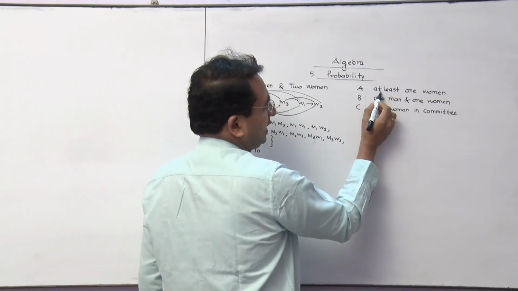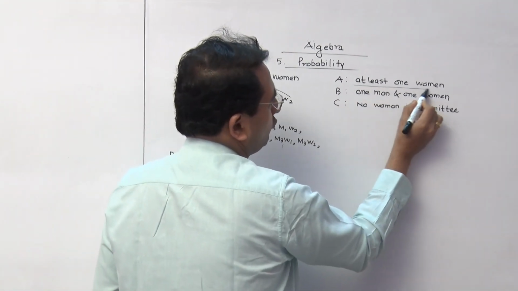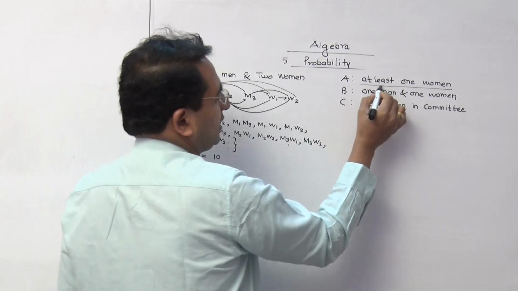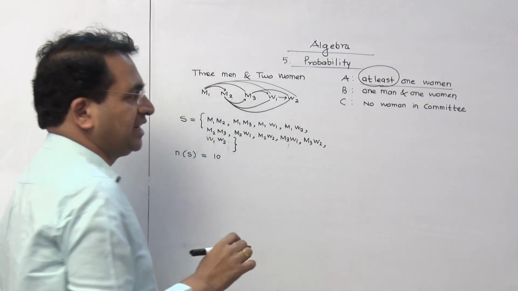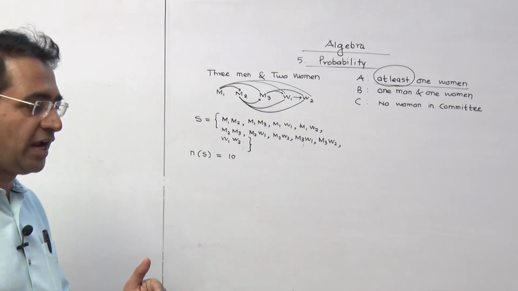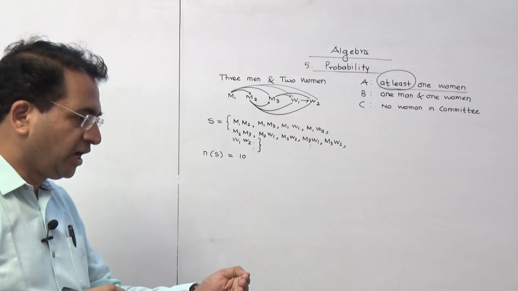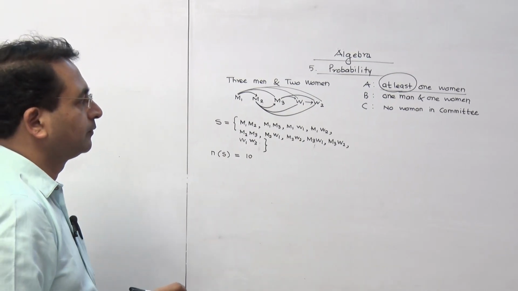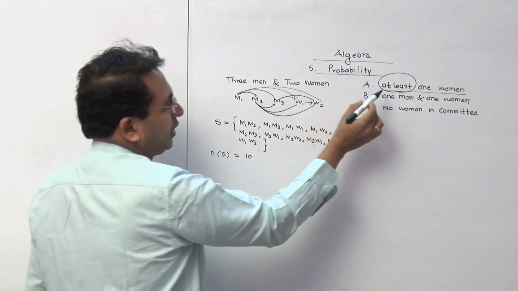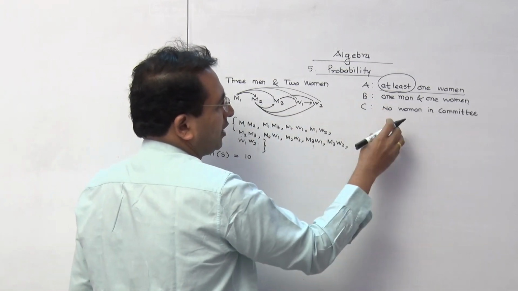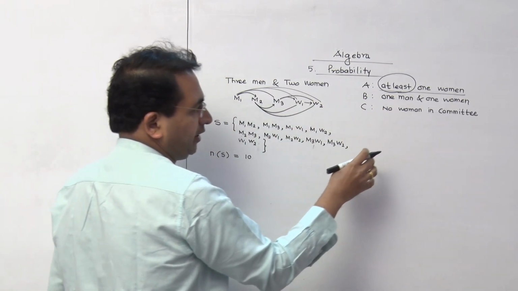Now the event A, they have given at least one woman in the committee. What is the meaning of at least? At least one woman means you can have a committee having 2 women also. So this at least one, minimum 1 woman should be there in that committee.